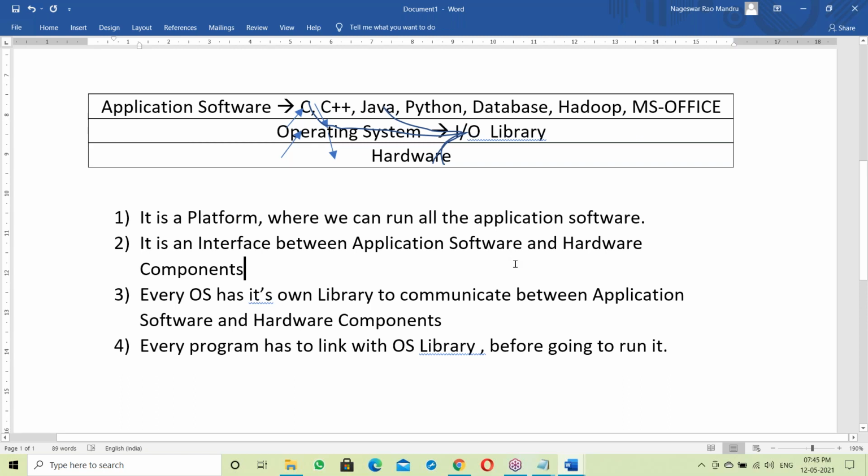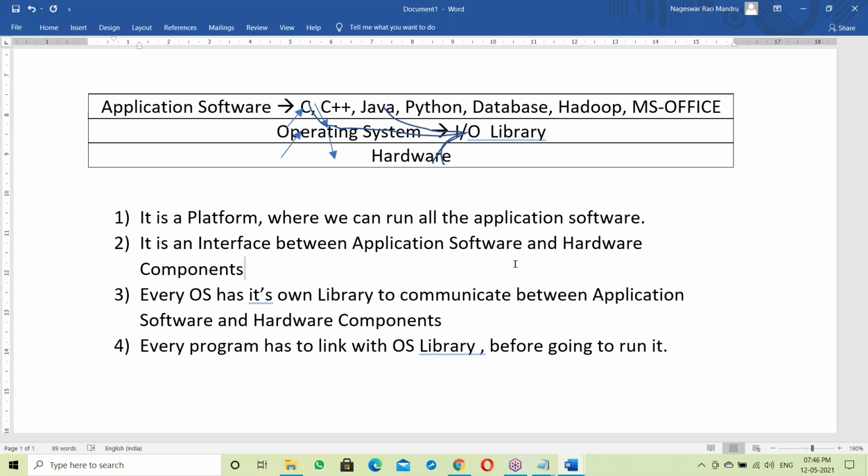I'll show this practically. I'll take one C program and compile it, then create one exe file. At the time of creation of the exe, I'll show how it's linking to the OS. That is, how the C program exe file links to the OS, I'll explain practically.